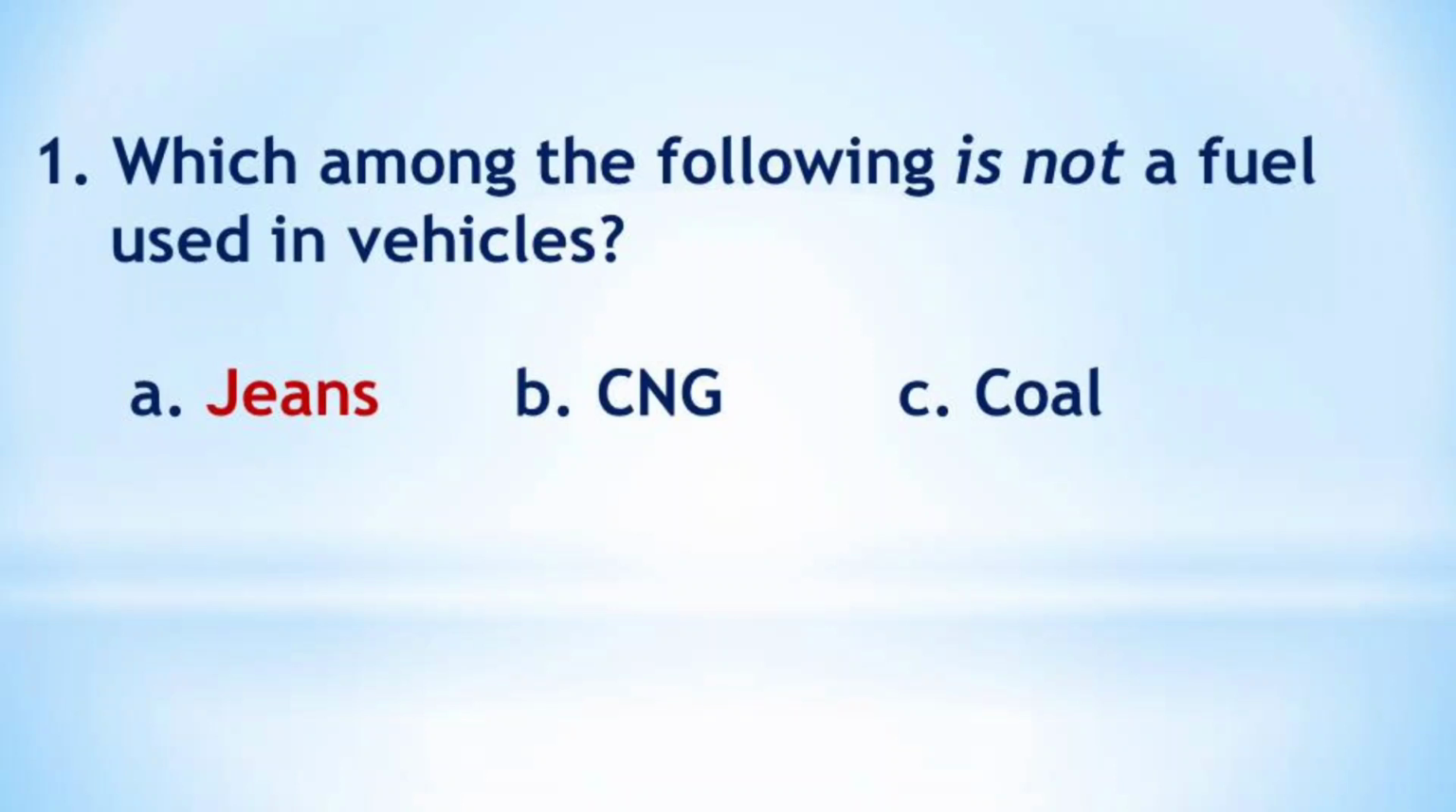Question number 1. Which among the following is not a fuel used in vehicles? Listen, this is a tricky question. The question is not a fuel. And see the options. CNG is a fuel used in vehicles. Coal is also a fuel used in vehicles. But option A, jeans is not a fuel, it is a dress. So it is not a fuel used in vehicles. So the answer is option A, jeans.